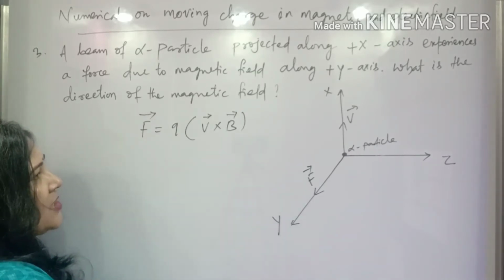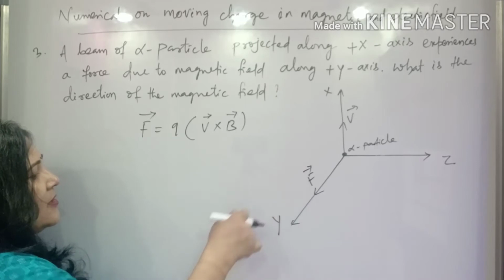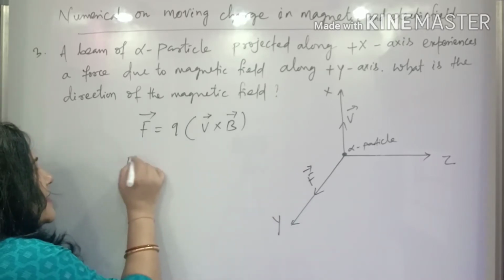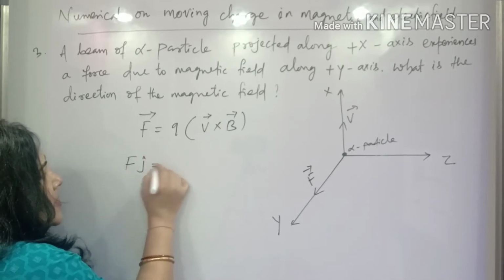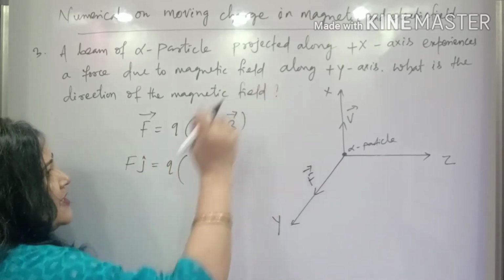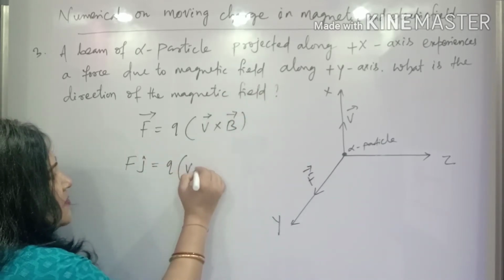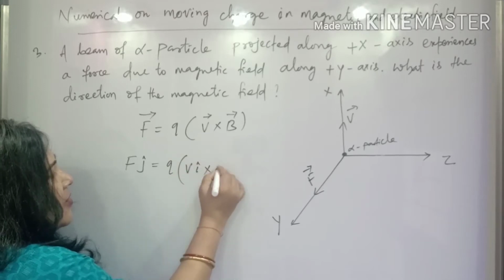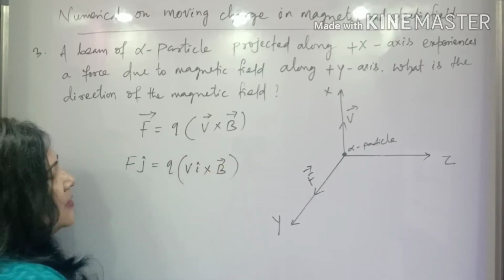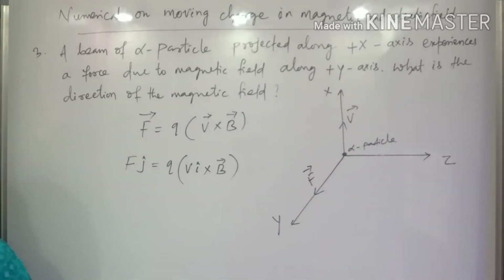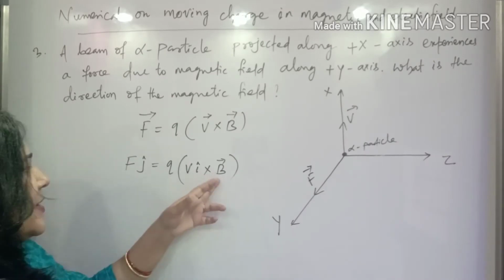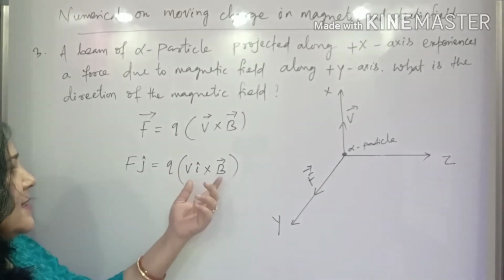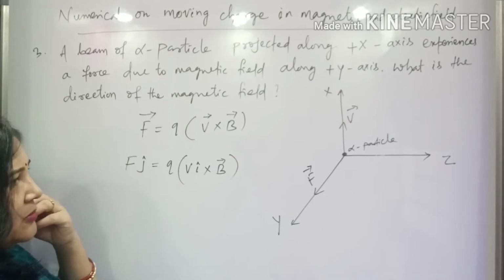As in the question, F is given along the positive y-axis. So I'll write F j cap equals Q, and V is along the positive x-axis, so V i cap cross B. We have to find the direction of B. Whether it is k or minus k is what you have to find out.